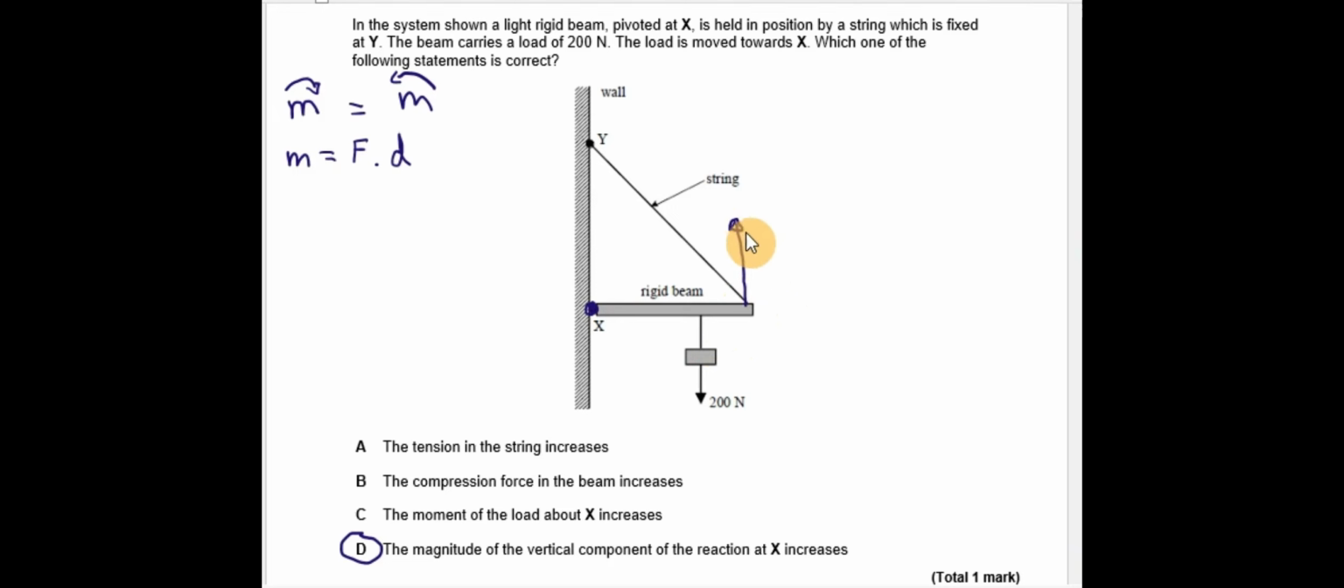Because the clockwise moment is going to decrease, the anti-clockwise moment is also going to decrease. Its distance doesn't change, so it must be the actual tension in the string, and therefore the vertical component of that tension, that decreases. So A is not correct.